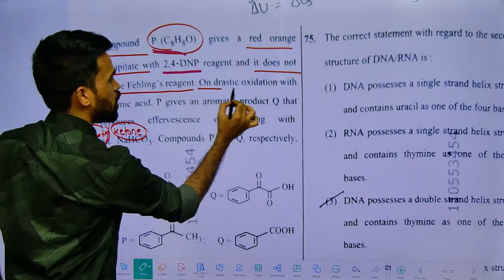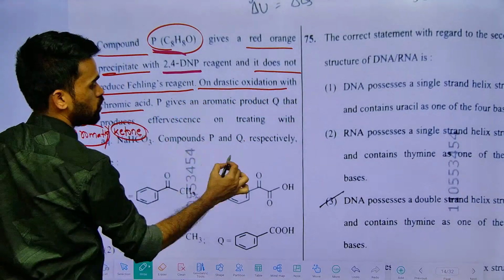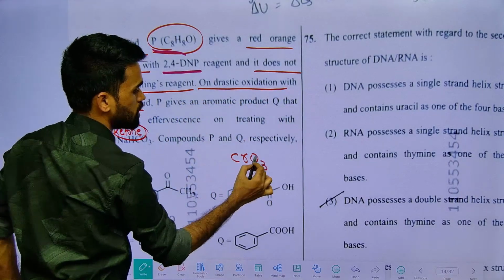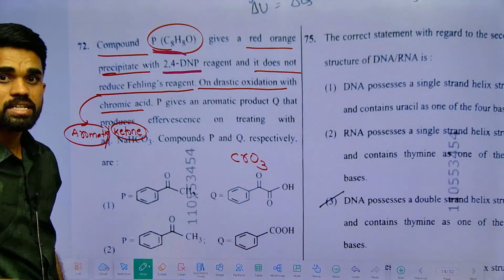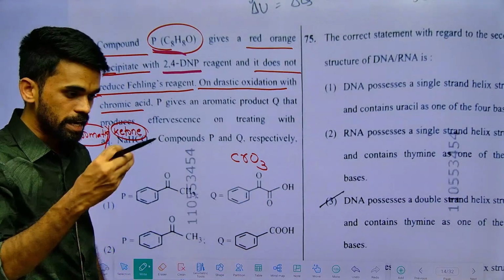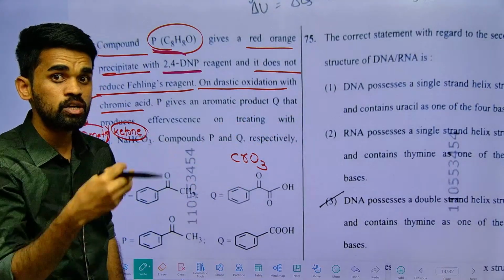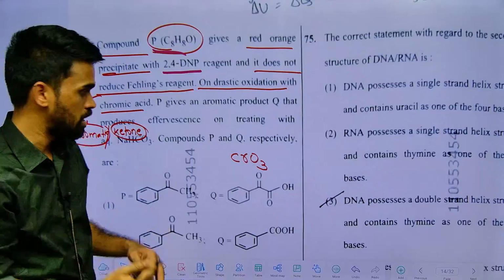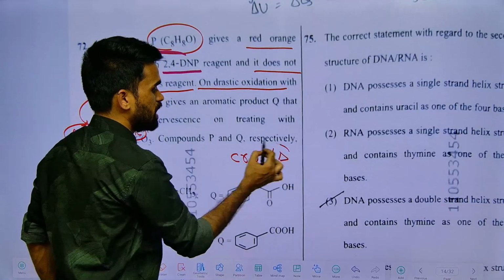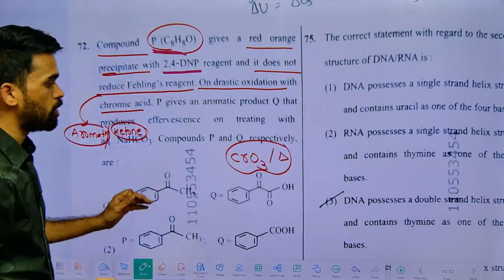On drastic oxidation with chromic oxide, we know chromic oxide is a strong oxidizing agent that easily oxidizes aldehydes to carboxylic acid. But in the case of ketones, we require drastic conditions, like high temperatures. It means definitely the given compound might be a ketone.